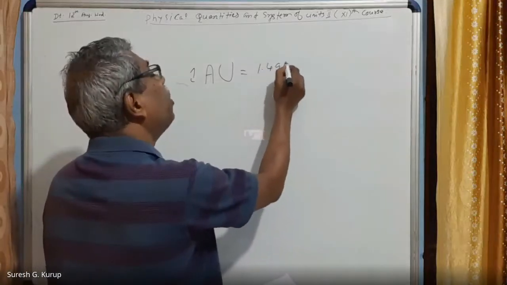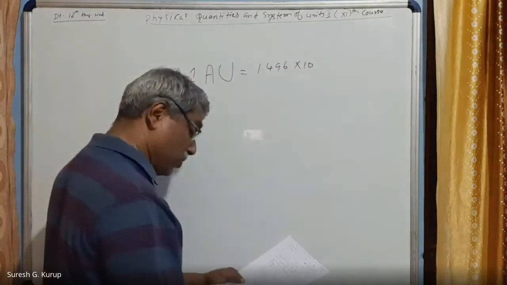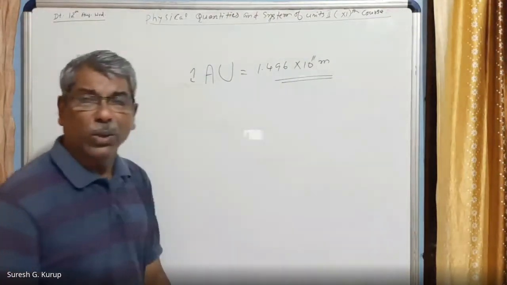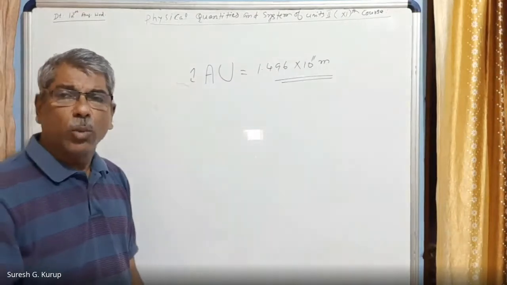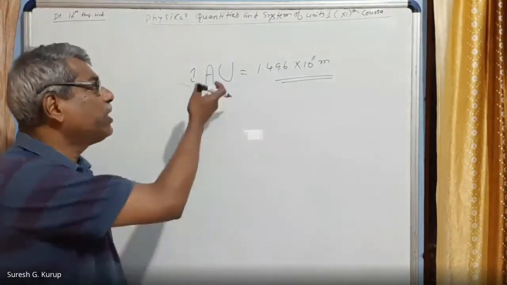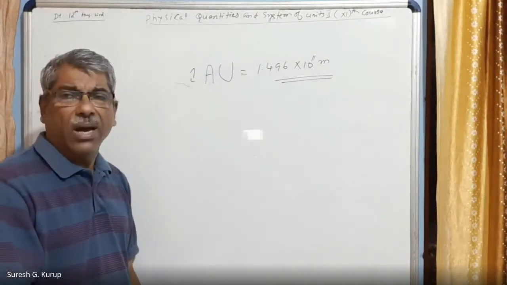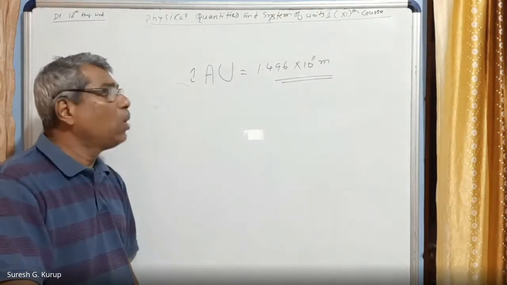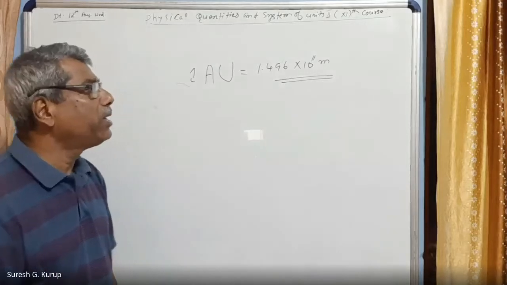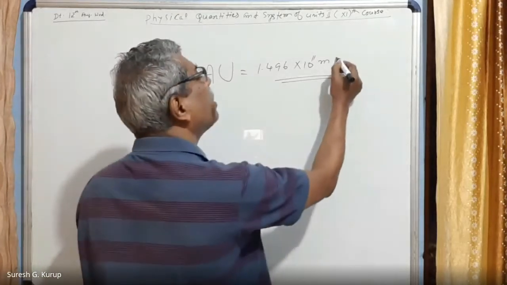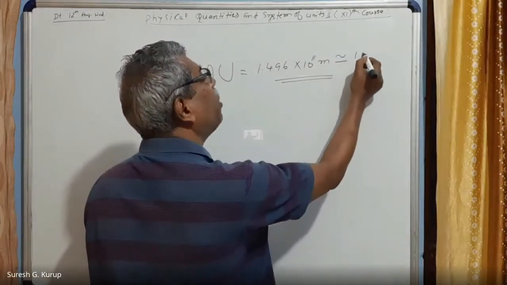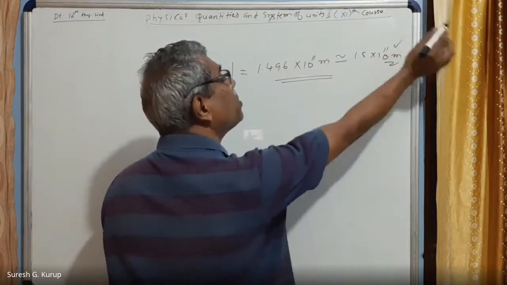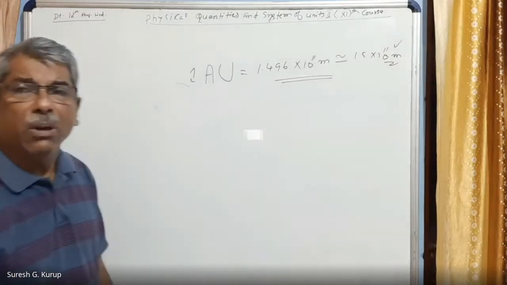One astronomical unit is equal to 1.496 into 10 raised to 11 meter. So it is a very big unit, right? To measure astronomical distances, we can use this unit, called the astronomical unit. One astronomical unit is equal to 1.496 into 10 raised to 11 meter, or approximately 1.5 into 10 raised to 11 meter. This is a point you have to keep in your minds.